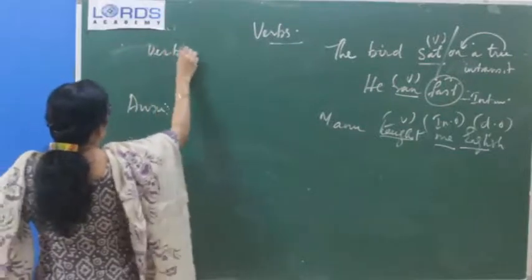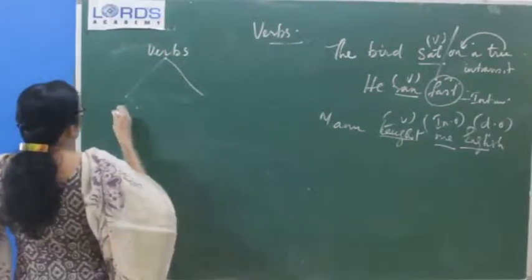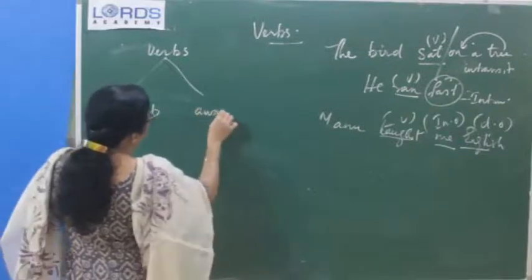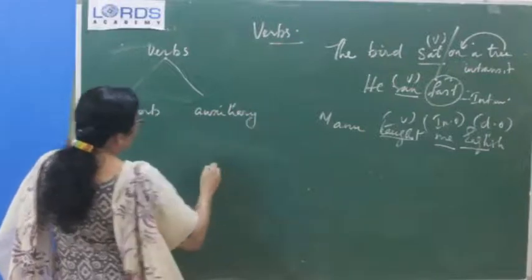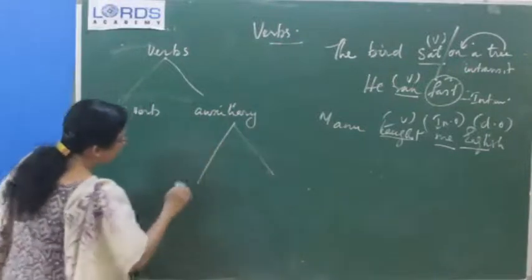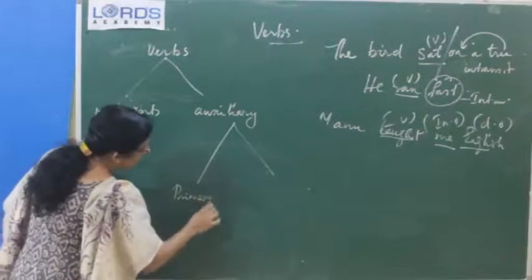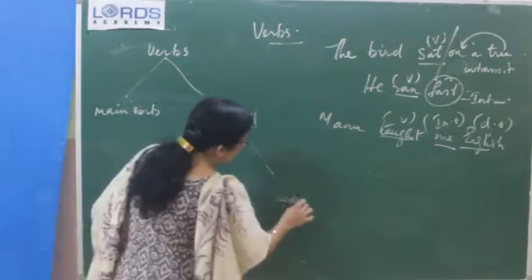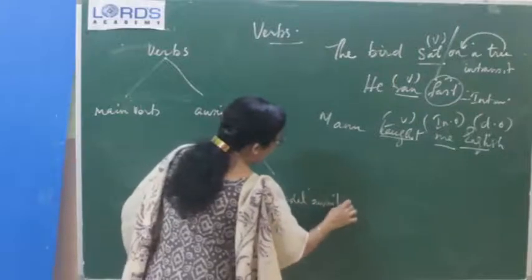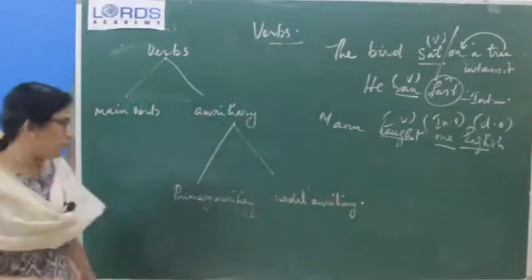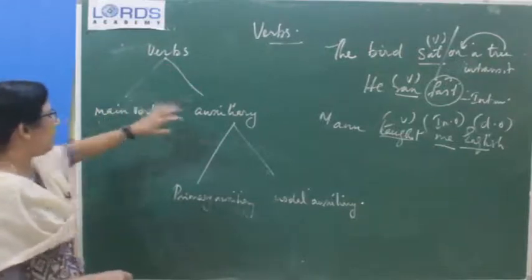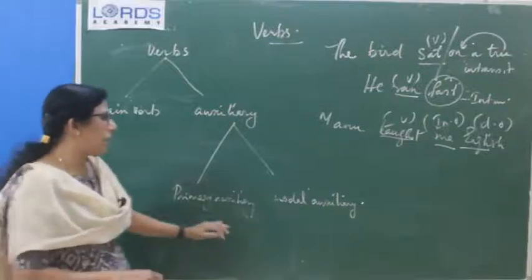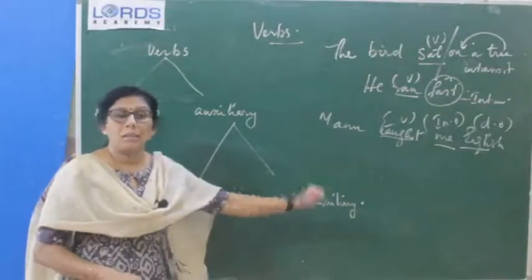So first one, verbs, subdivision: main verb and auxiliary. Auxiliary again subdivided into primary auxiliary and modal auxiliary. Do you remember last year we have studied modal auxiliaries also? Okay, so verbs can be classified into main verb and auxiliaries, again classified into primary auxiliary and modal auxiliaries.